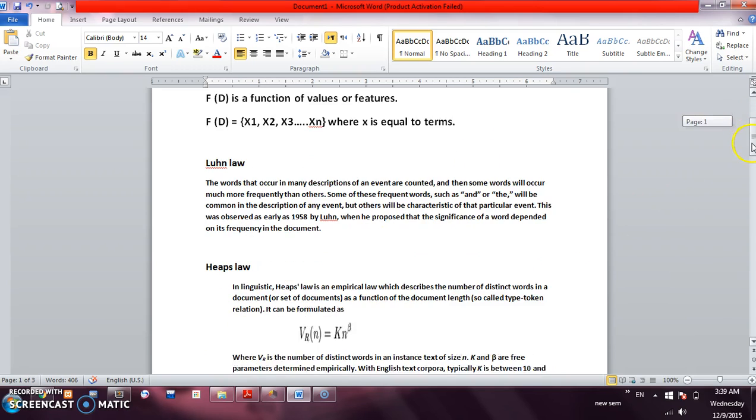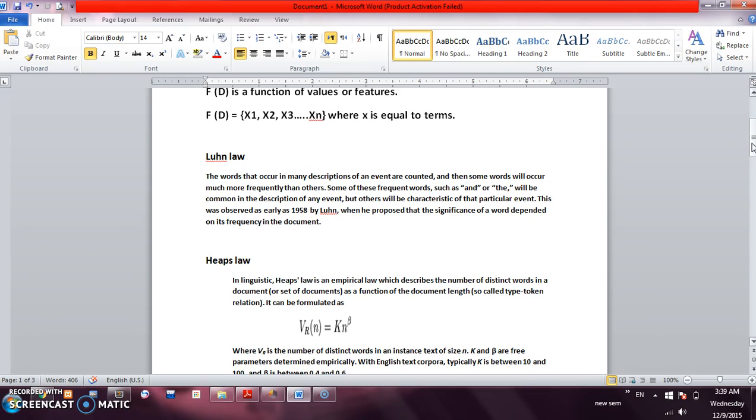Now we come to Luhn's law. The words that occur in many descriptions of an event or content, some words will occur much more frequently than others. Some of the frequent words such as and, or, the will be common in the description of any event, but others will be characteristic of that particular event. This was observed as early as 1958 by Luhn, when he proposed that the significance of a word depended on its frequency in the document.